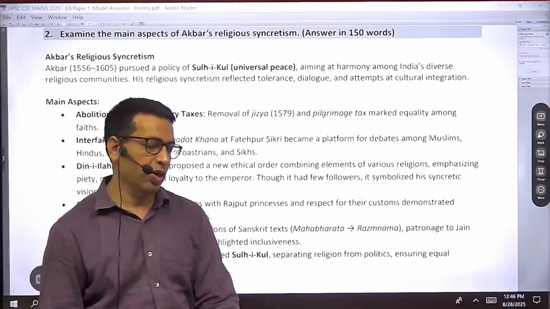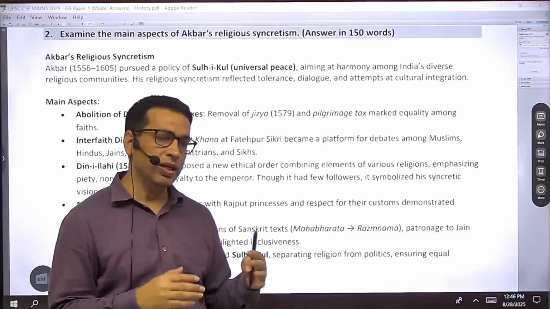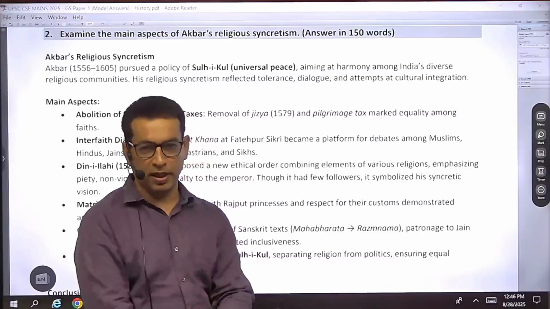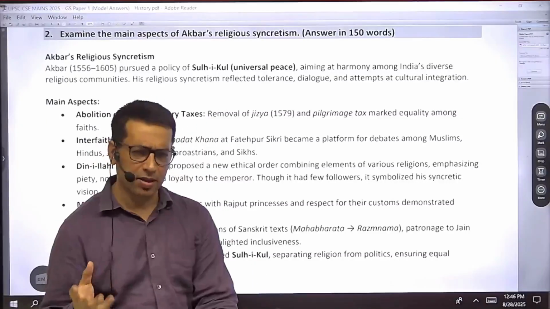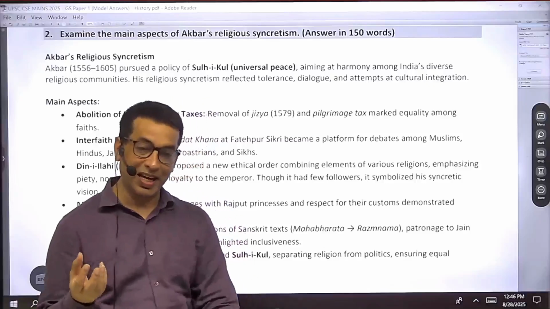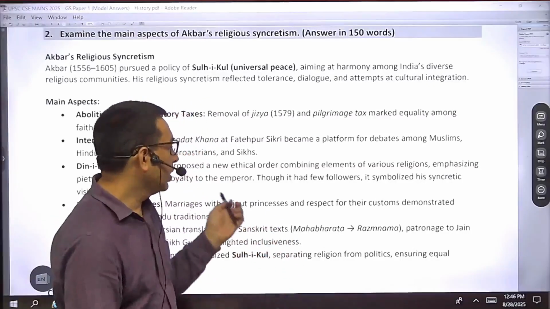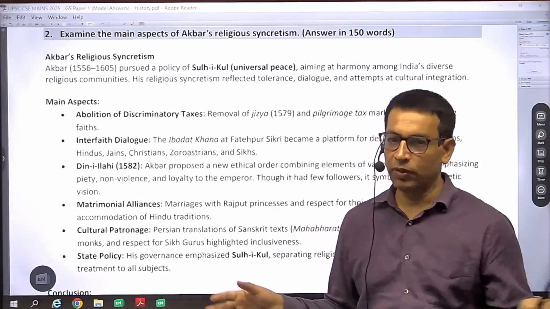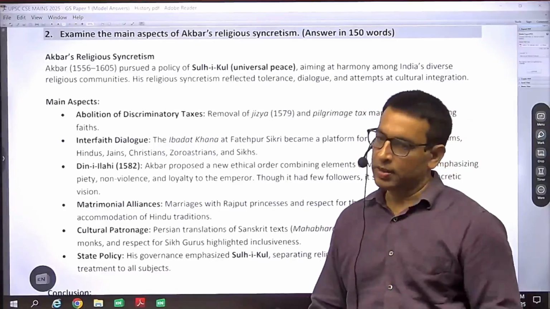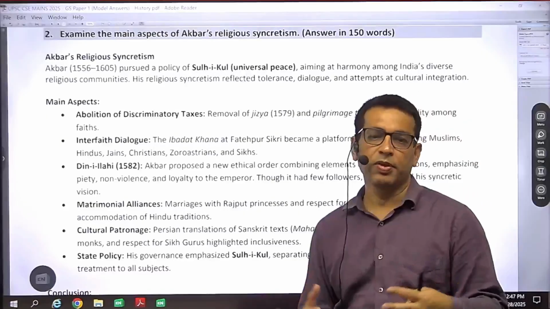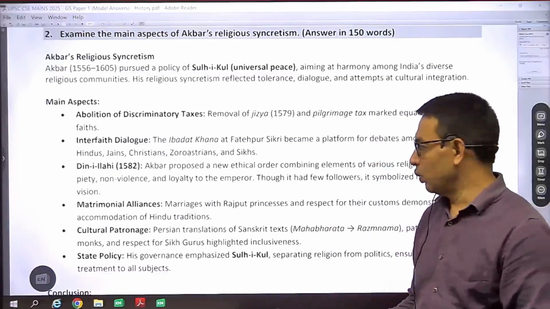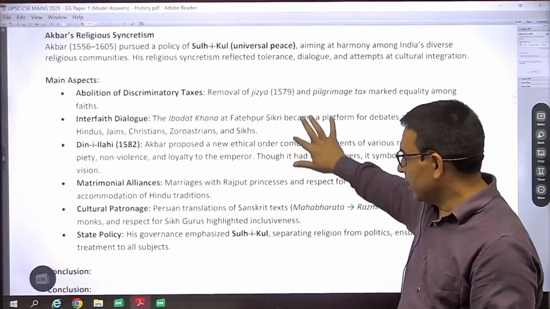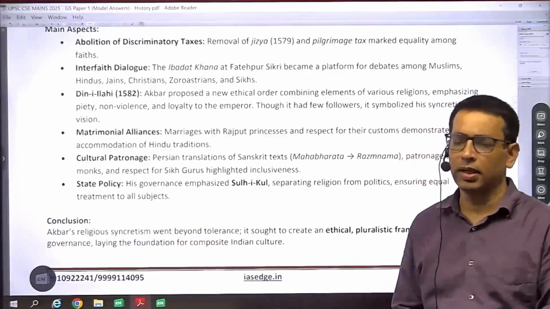In the interest of the state, because Akbar's employees were coming from diverse backgrounds. They were Uzbeks, Kyrgyz people, Shias, Sunnis, and various segments of Hindus also. That's why through the Din-i-Ilahi, which is also known as Tawhid-i-Ilahi, he tried to bring unity, especially among his employees, meaning his military personnel and his civil bureaucrats. And then we have already discussed that matrimonial alliance was there. And then Akbar also tried cultural mingling.